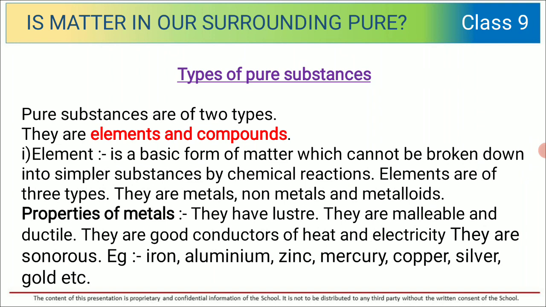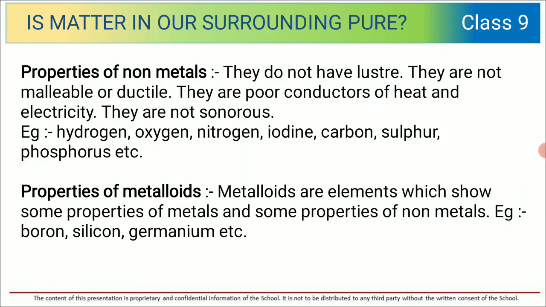Properties of metals: they have luster, they have malleable characteristic, they are ductile, they are good conductors of heat and electricity, they are sonorous. So for example, iron, aluminium, zinc, mercury, etc.